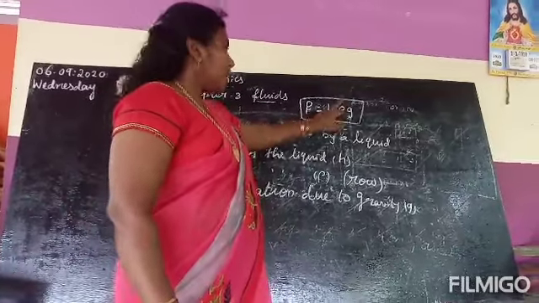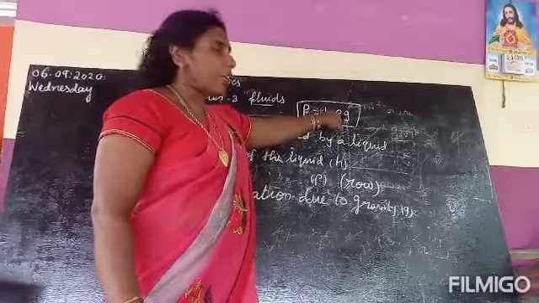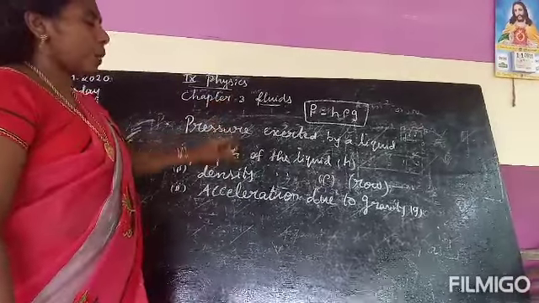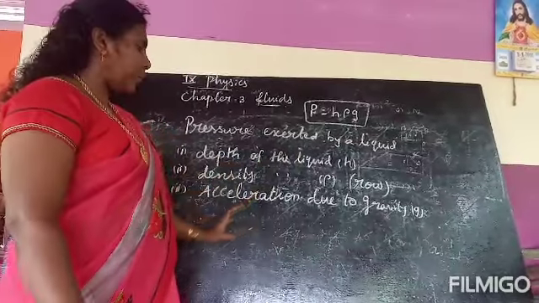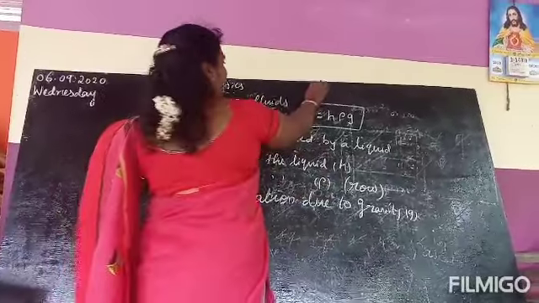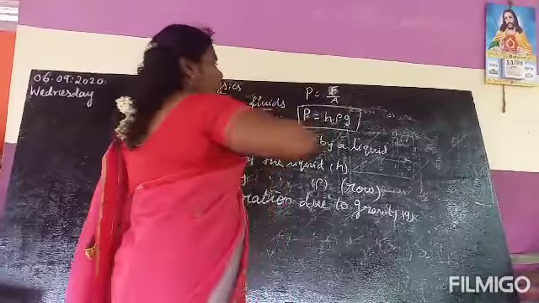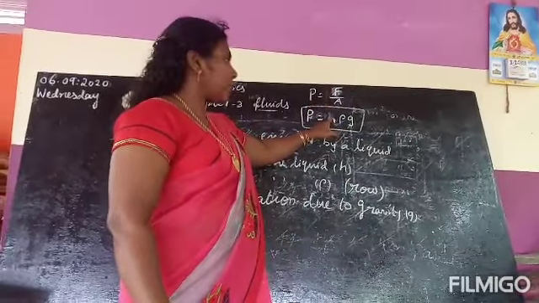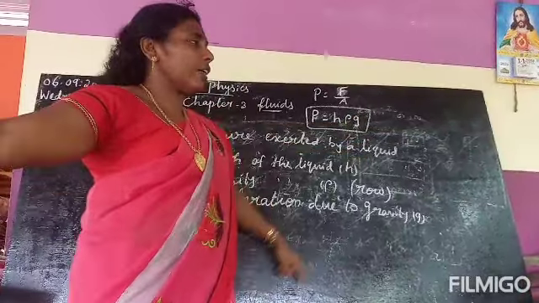H means the depth or height of the liquid, rho the density of the liquid, G the acceleration due to gravity. So what are the factors of pressure exerted by a liquid? You have to write three: depth of the liquid, density of the liquid, acceleration due to gravity. What is the formula for pressure? Already you have learned force by area. You have learned another formula, P equals H rho G. What is H? Height or depth of the liquid. Rho, density of the liquid. G, acceleration due to gravity.